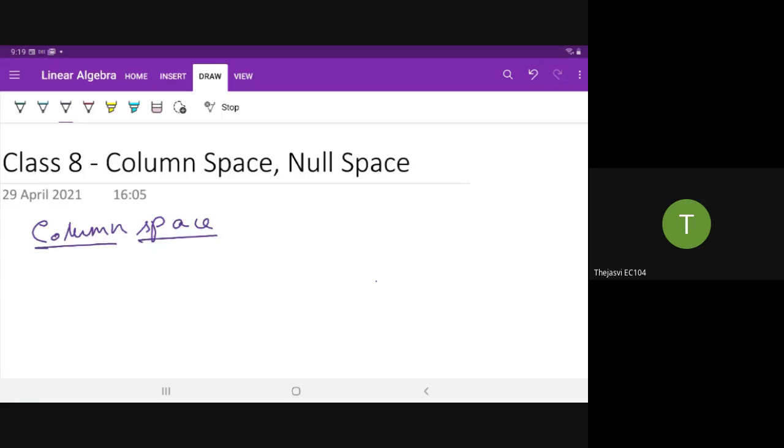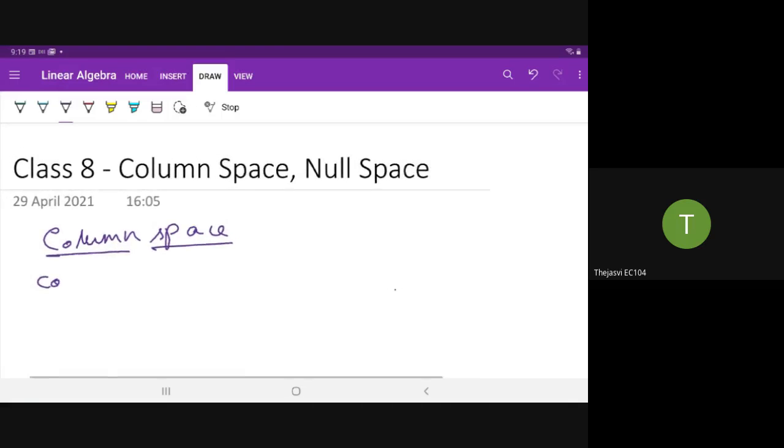All of you please write down: column space contains all linear combinations of the columns of A.